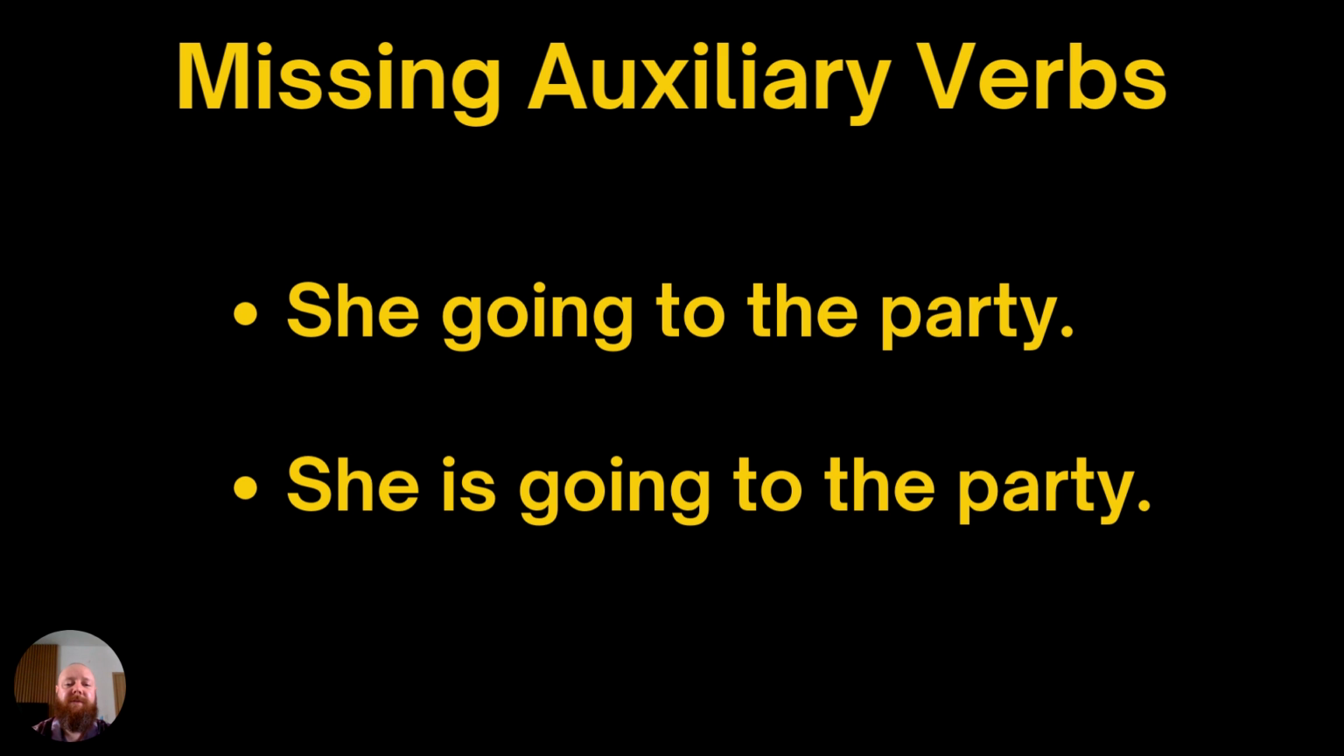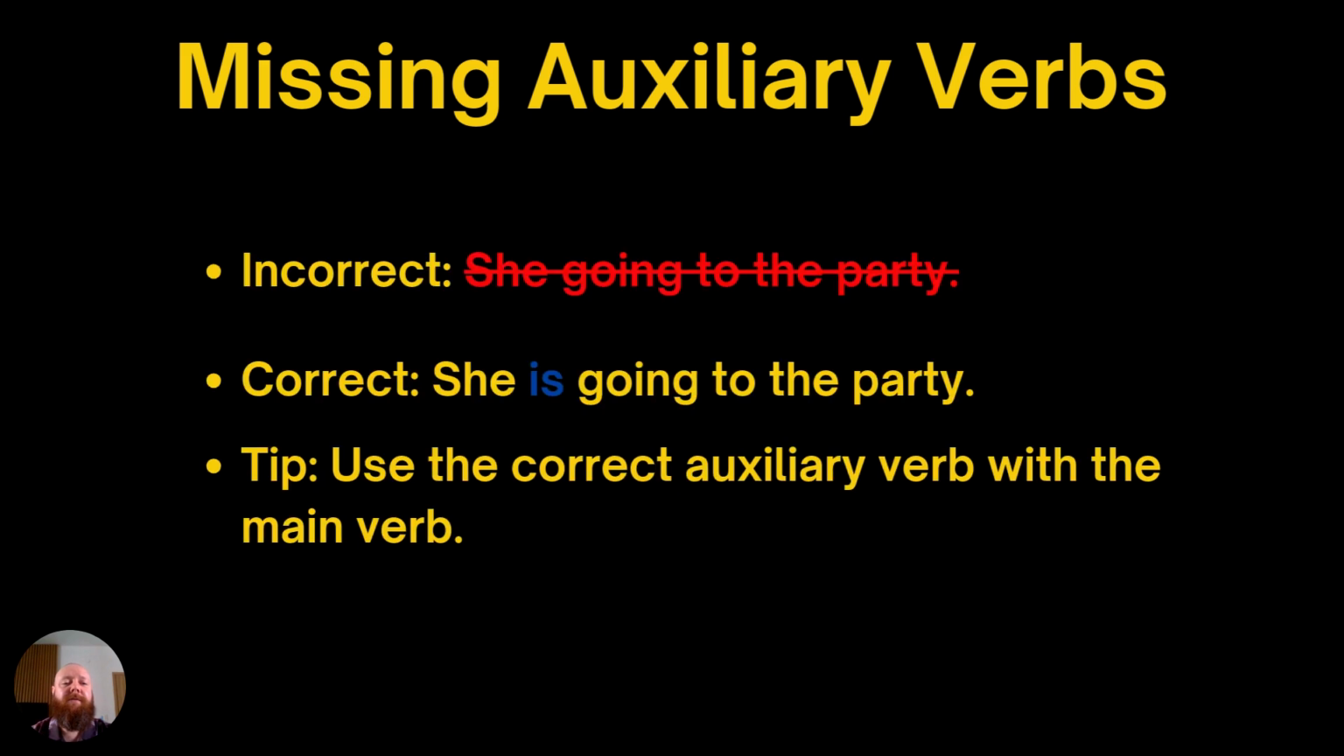Okay, let's move on. So missing auxiliary verbs. So she going to the party, she is going to the party. So if we have a look, so is the auxiliary verb. So she is going to the party, or I am going to the party. So it's important to not leave out these auxiliary verbs. So is, am, was, were. The be verb is also what we use.